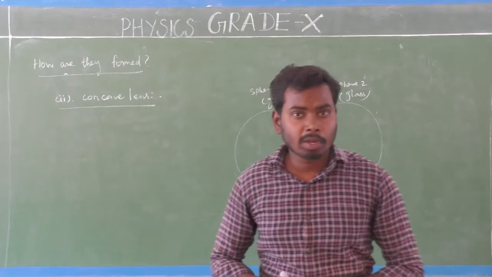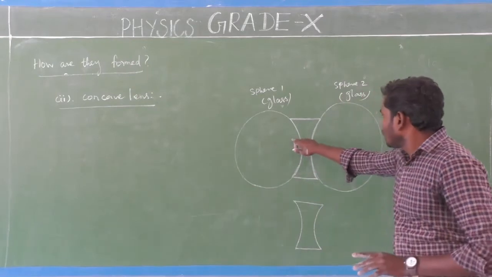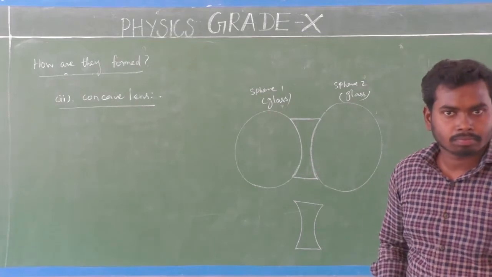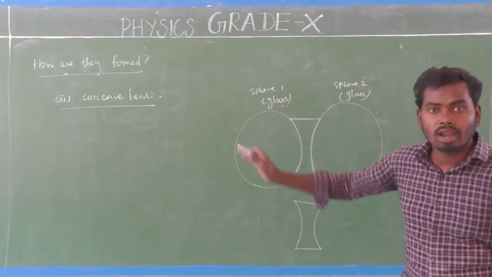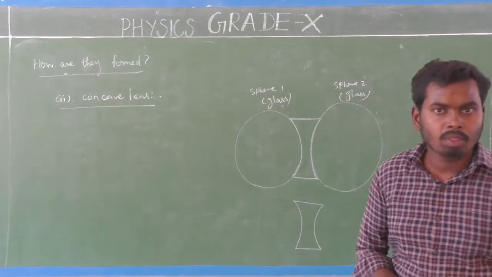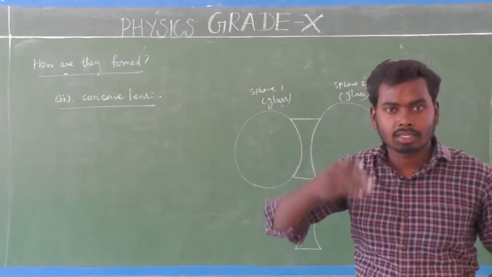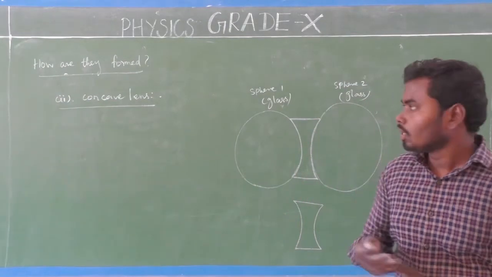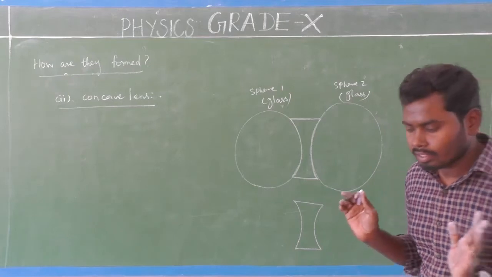A convex lens has been formed by the combining of two spheres made up of glass, whereas this concave lens has been formed by the connecting of two spheres made up of glass. So this is a concave lens. It's very, very simple. So both convex lens and concave lens have been formed from what material? Spheres made up of glass. Keep the name. Very simple, isn't it? So this is how concave lens also forms. Yes, very, very simple one.